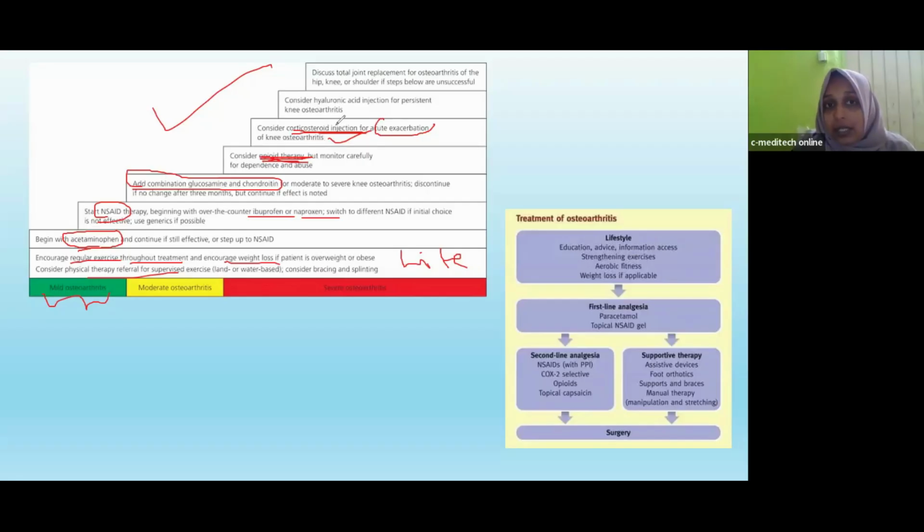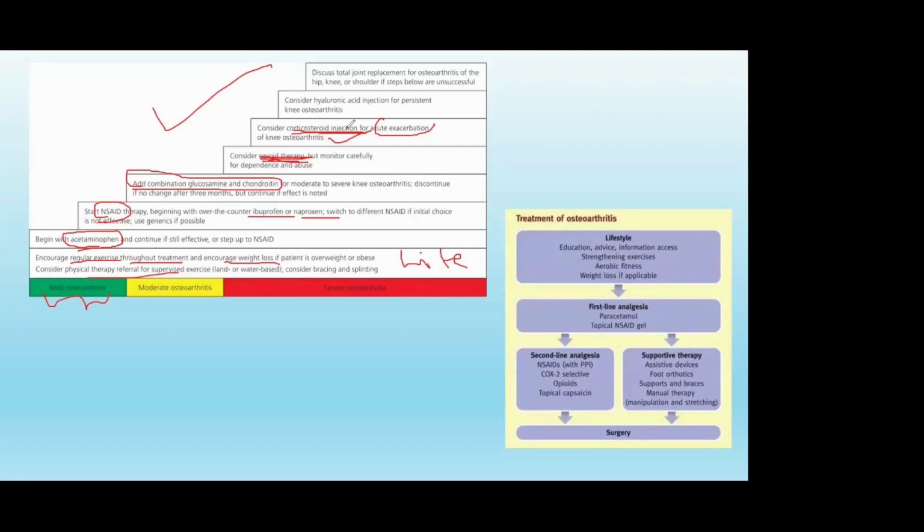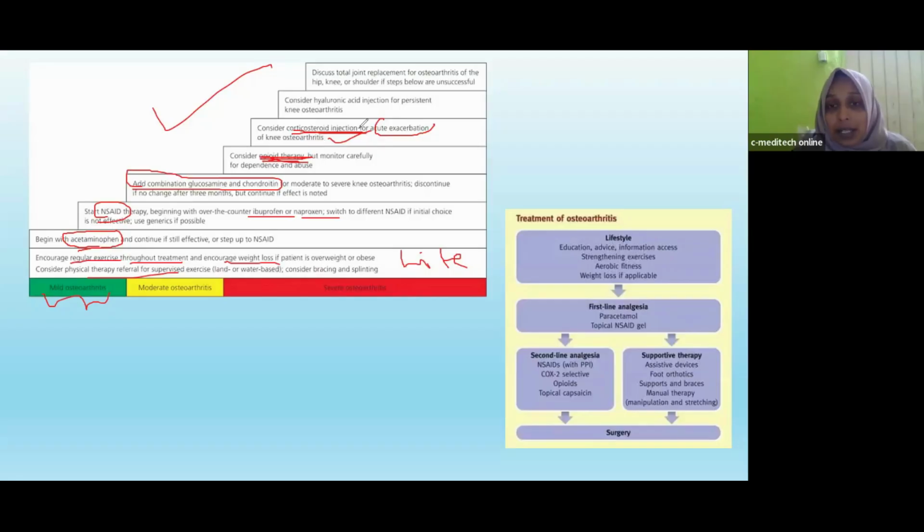We know that corticosteroid injection has so many side effects. It may cause cartilage erosion, and further cartilage erosion can also happen. So we can use it for temporary relief only. We cannot use it repeatedly.